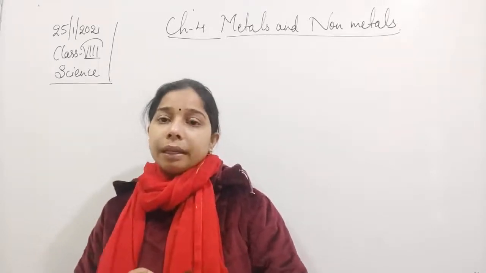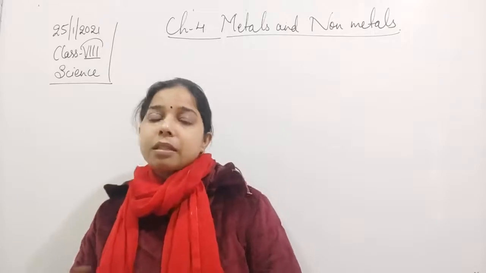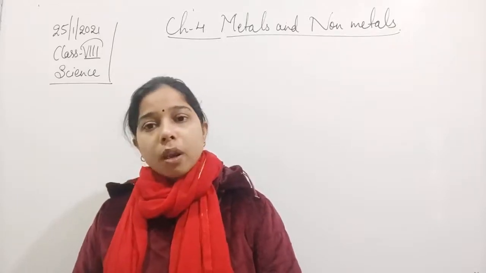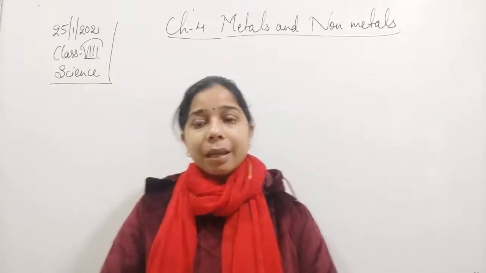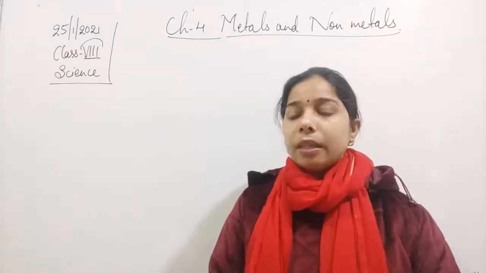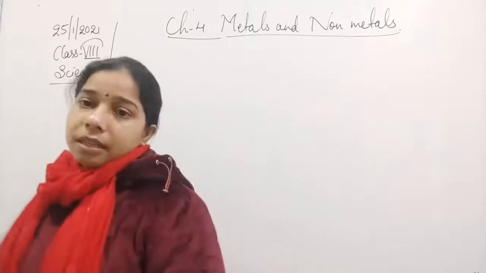So the more reactive displaces the less reactive. This was all about the displacement reaction, and we can understand it well with the help of the reactivity series.